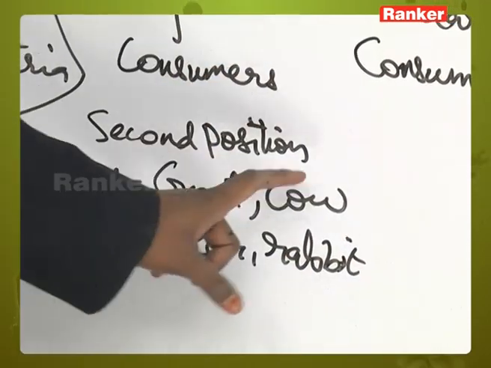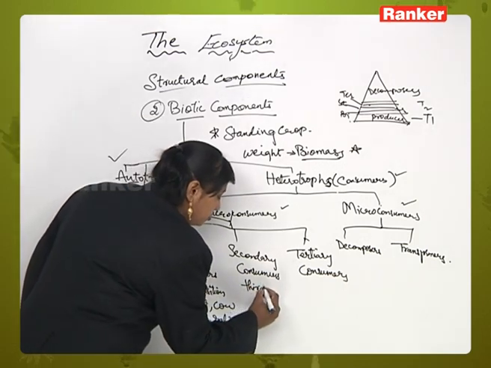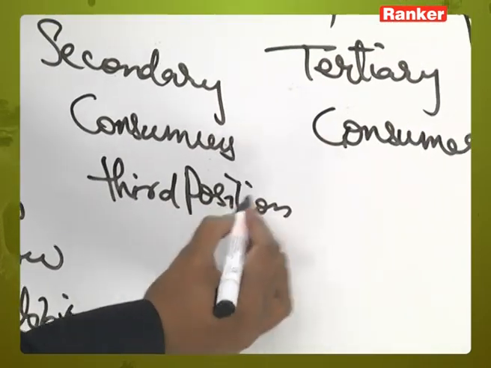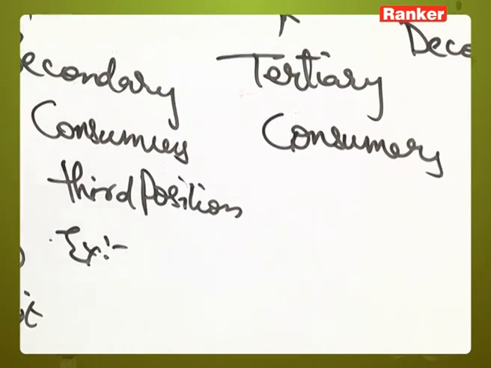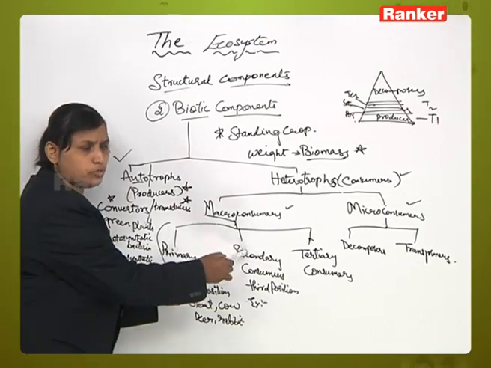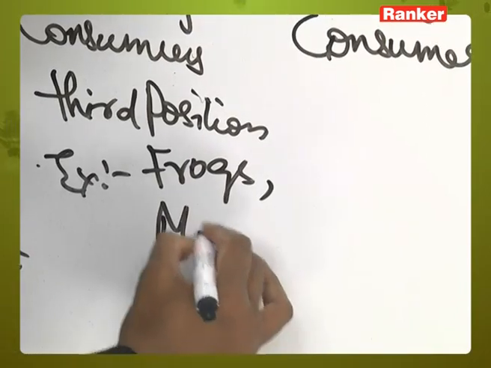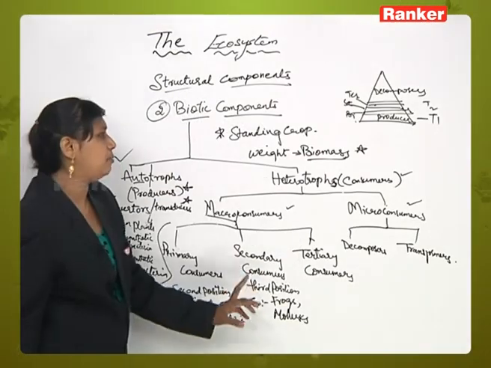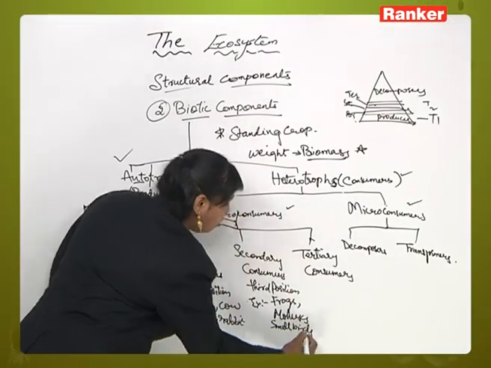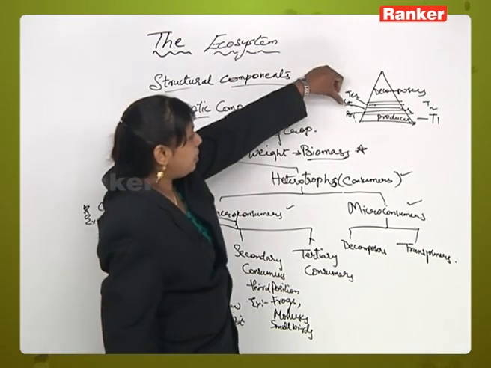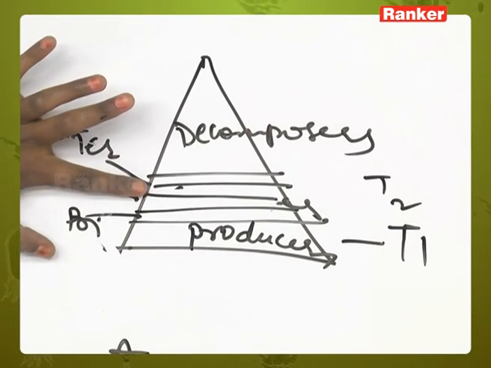Okay. Now, secondary consumers are those consumers which occupy the third position. These are carnivorous animals which eat herbivores, means this will eat this. Secondary consumers will eat the primary consumers. Examples will be frogs, mollusks, small birds, all will come under the secondary consumers. So, the primary consumer will be in the second position, and the secondary consumer will be in the third position.